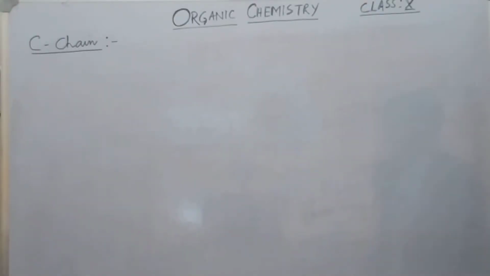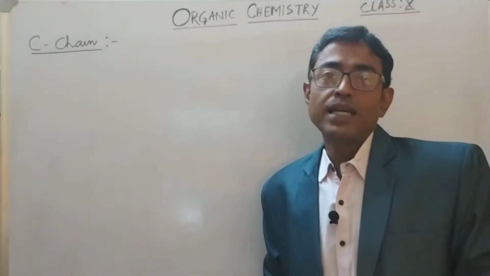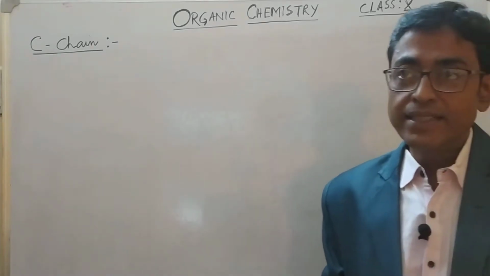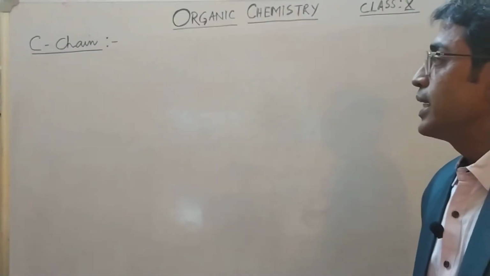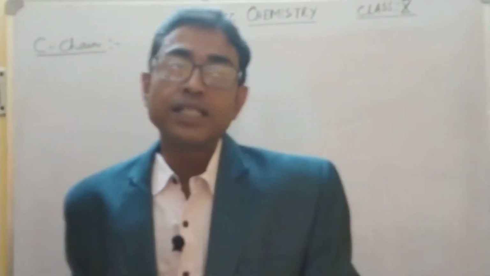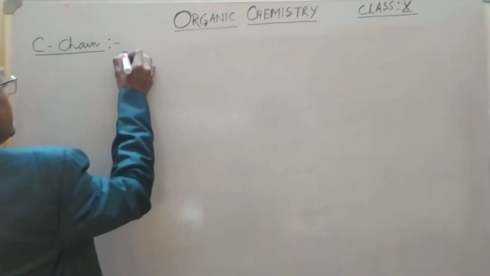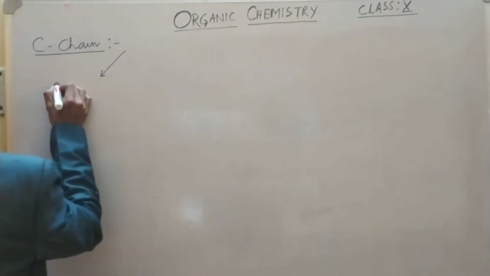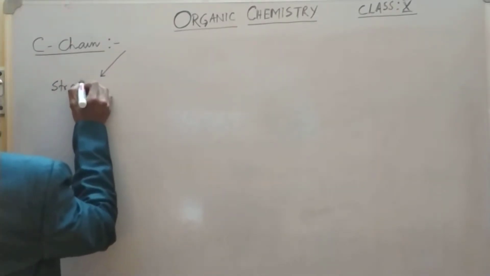Talking about the carbon chain which arises due to the property of catenation, remember, carbon chains can basically be classified into 3 categories. One is the straight chain. Remember, these are required.